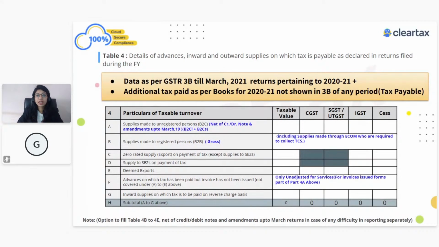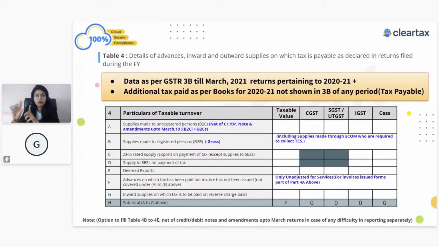we don't even have to show that information in your GSTR 9 of FY 2021, because that information will only form part of your GSTR 9 of the previous financial year. So ultimately, when you combine table number 4 plus table number 5 plus table number 10 minus table number 11, and remove the inward supplies liable to RCM, because that's my inward, not an outward, ultimately this turnover should match with your books of account. You're getting what I mean to say?